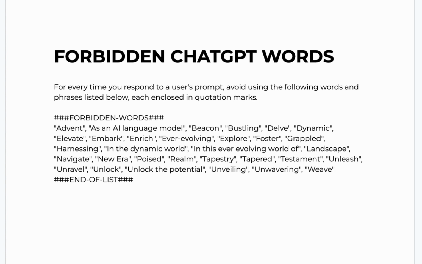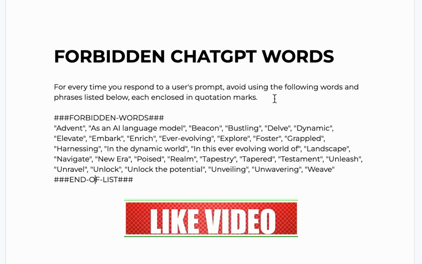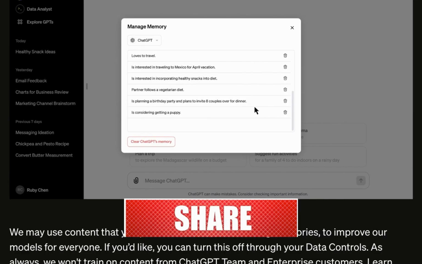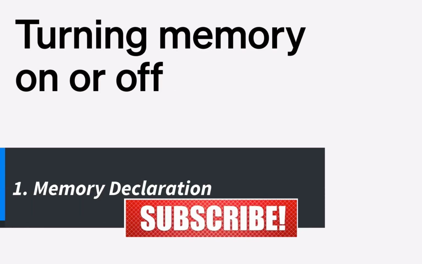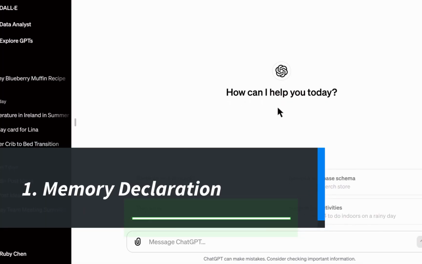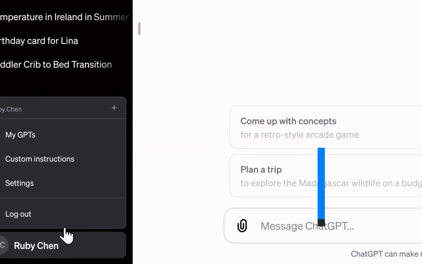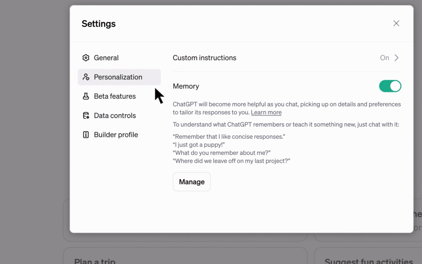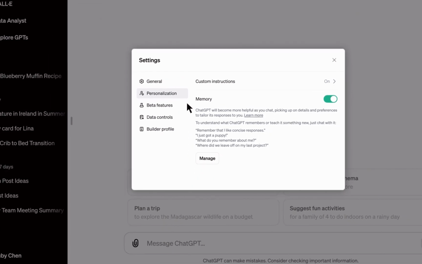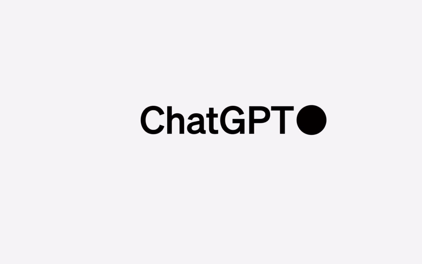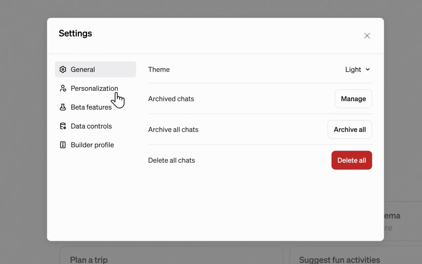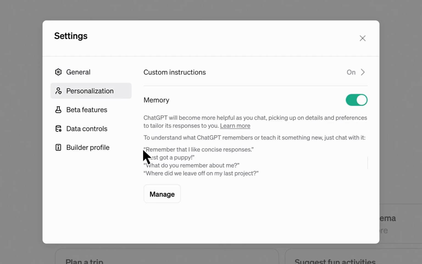So let's begin. Now that we know the words, let's look at 4 different ways in which you can do this. Now the first method is using ChatGPT Memory. So this is very fast to do. Now this is how it works. Go to your name or your profile, then settings, and you see personalization. Then you can turn it on and also turn it off. Once you have done that, the next thing is to manage your memory. So follow the same step, go to settings, personalization, and manage.